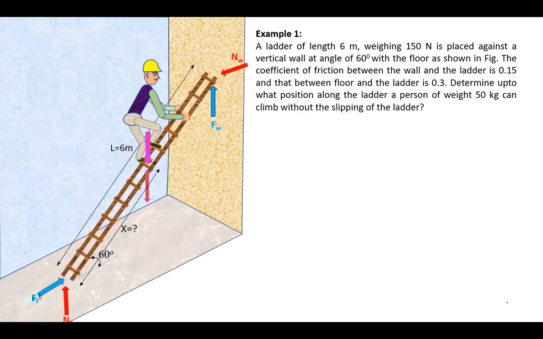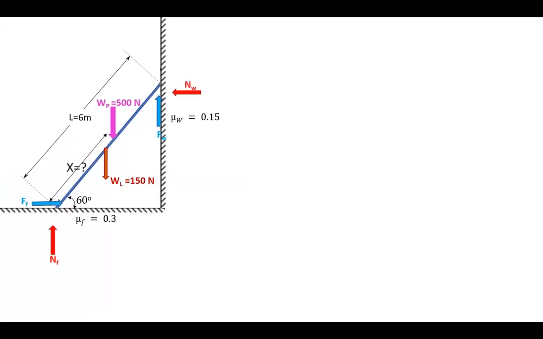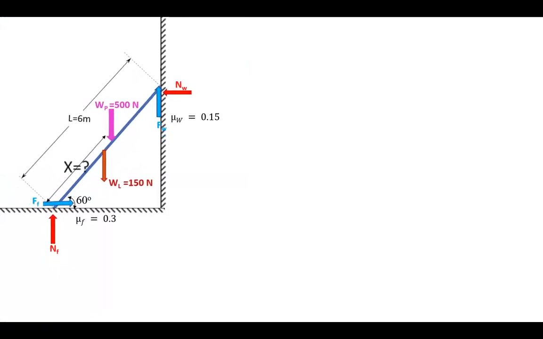Next, let us consider the two-dimensional diagram and the free body diagram of the ladder. So this is how the ladder is given, and as the person climbs up, at some distance x, the ladder slides downwards, and hence the frictional forces and the normal reactions will be developed as shown in the figure.